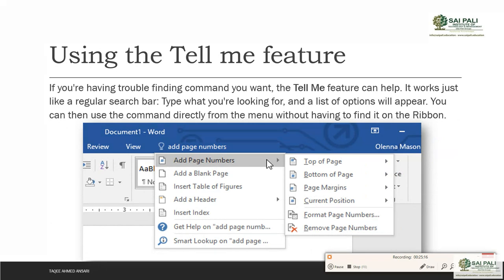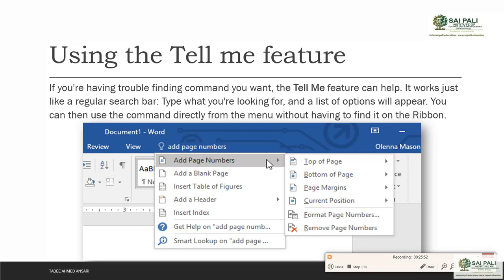Then there is one more useful command, which is called the Tell Me feature. If you are having trouble finding a command you want, there are lots of commands in MS Word. Some of them are shown in the groups, some are in the advanced options. Now if you are not finding something, and you are searching here and there in all the tabs and not able to find some command, then you can search here in this Tell Me feature.